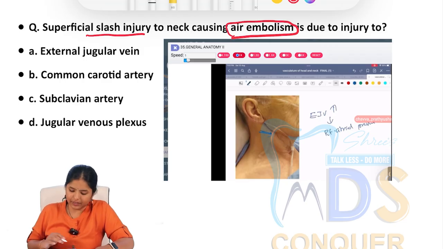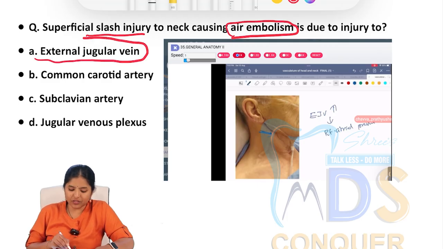The options are external jugular, common carotid, subclavian and jugular venous plexus. Common carotid is present much more medially, much more internal. Subclavian and jugular venous can be answers, but the most superficial one is the external jugular vein.